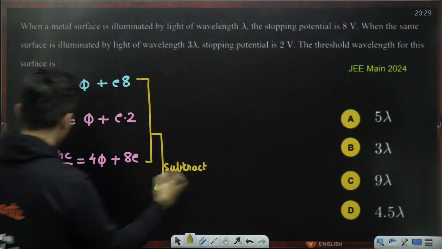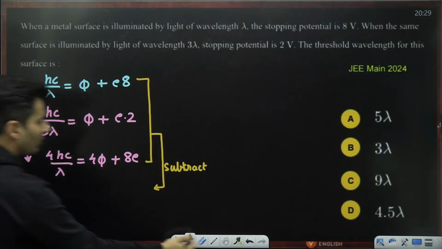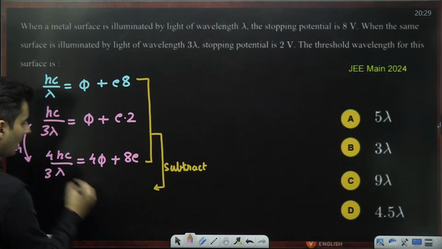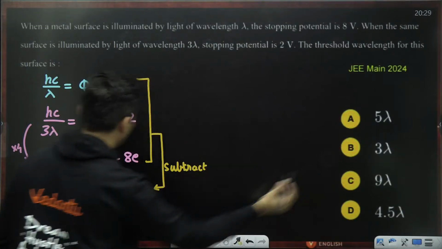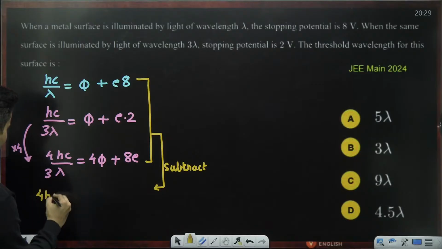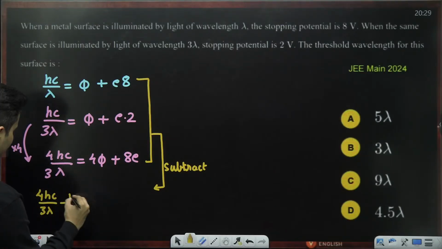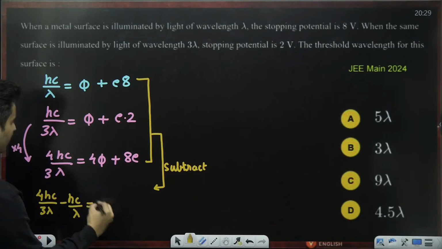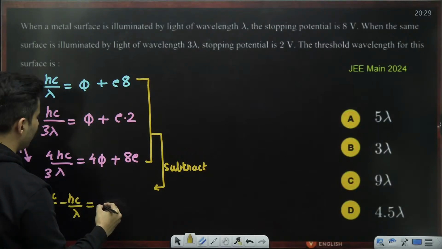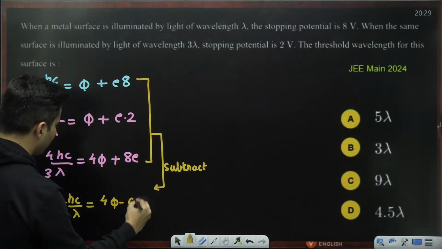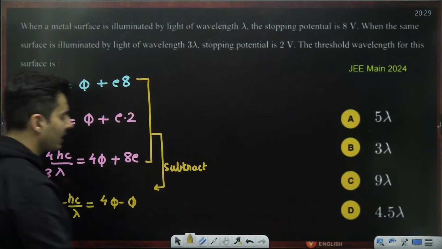Oh sorry, I forgot that number 3 over here. Now this minus this, let's see what we exactly get. So 4 Hc by 3 lambda minus Hc by lambda is equal to 4 phi minus phi. 8E and 8E will get cancelled.